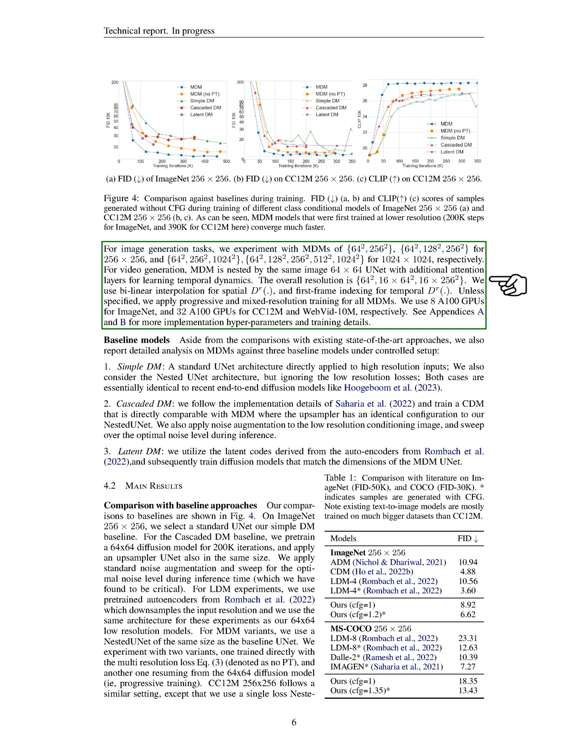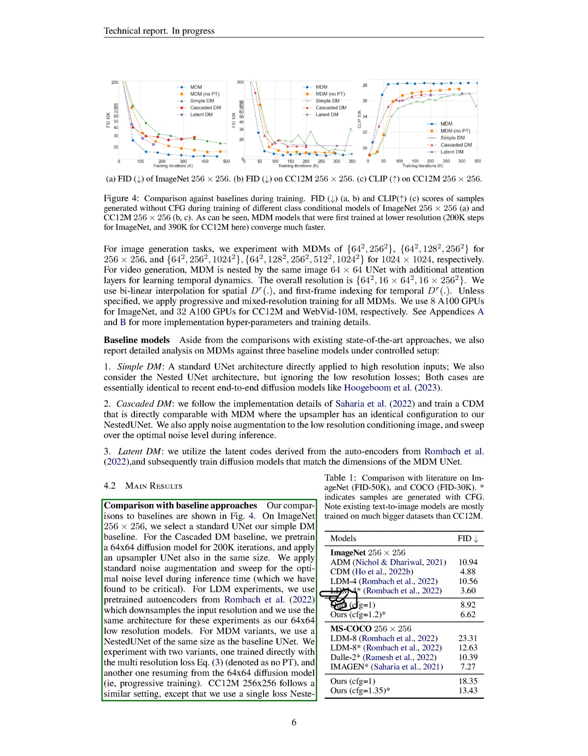Cascaded Diffusion Model, CDM. This model is directly comparable to MDM. It uses an upsampler with the same configuration as our NestedUNet. We also added noise to the low-resolution conditioning image and adjusted the noise level during inference for optimal results. 3. Latent Diffusion Model, LDM. This model uses latent codes derived from autoencoders and trains diffusion models that match the dimensions of the MDM UNet.